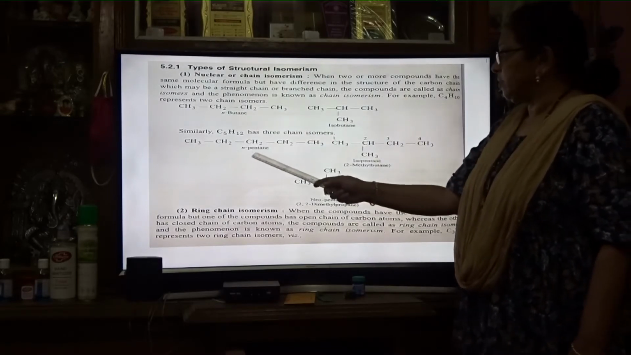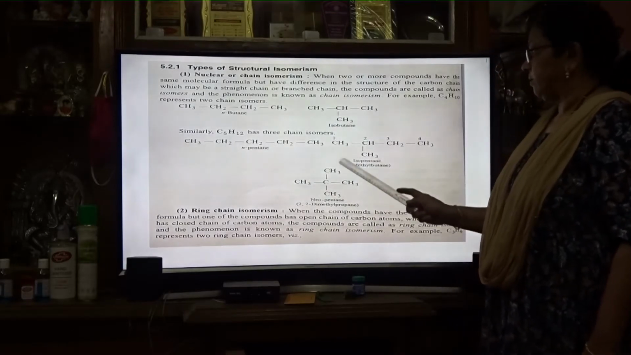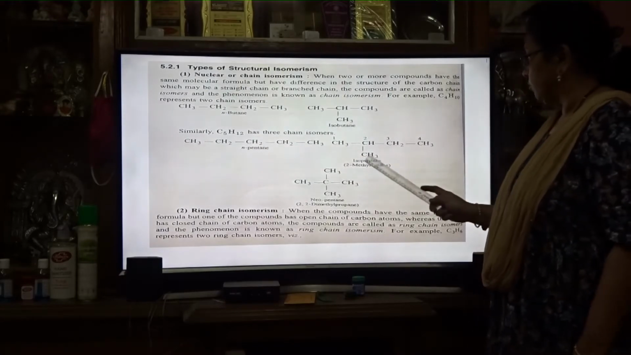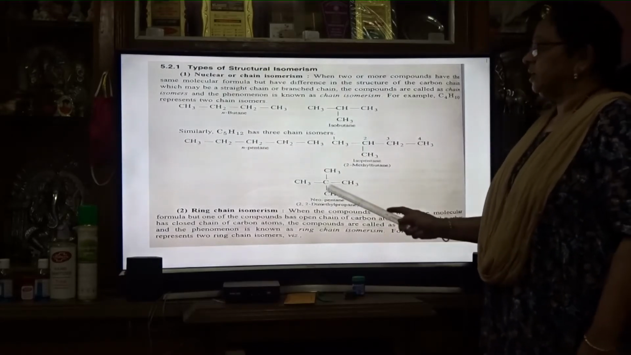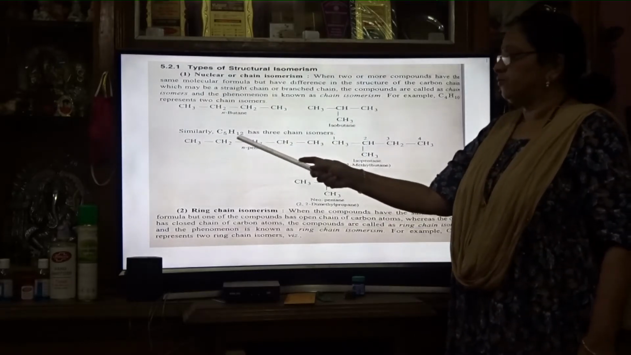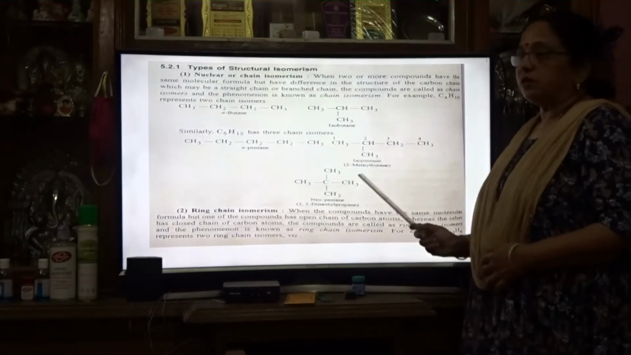Next, pentane, same thing. Pentane has 3 chain isomers: n-pentane, isopentane and neopentane. All three have the formula C5H12, so carbons are 5 and hydrogens are 12 in all three structures.